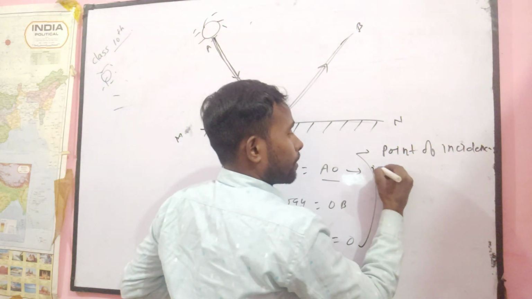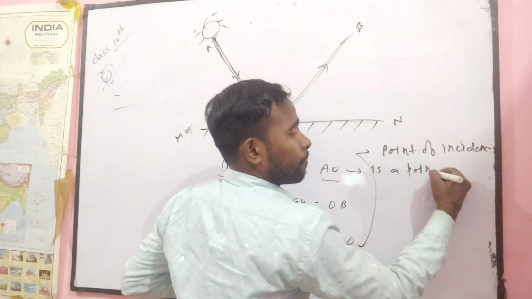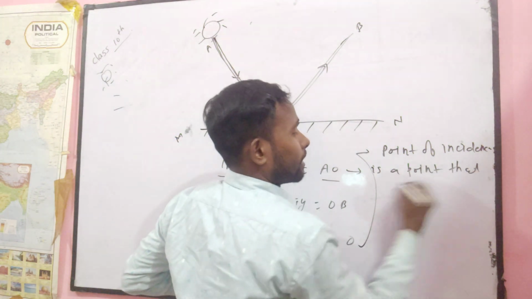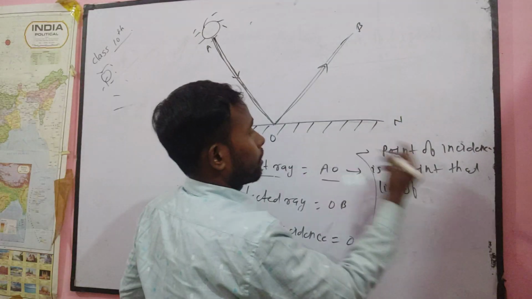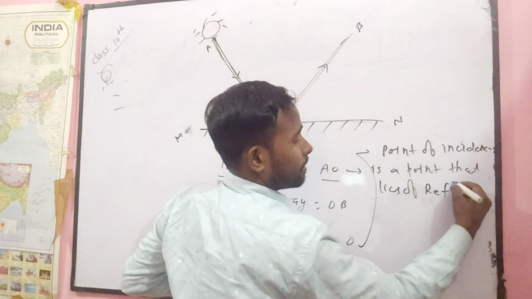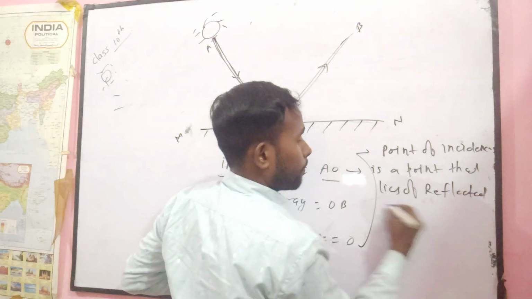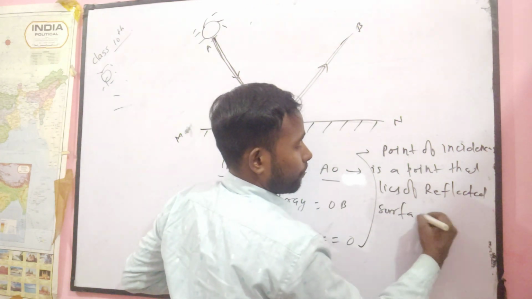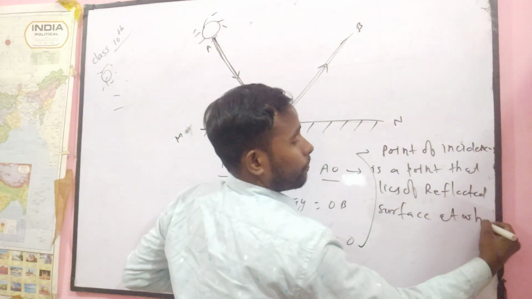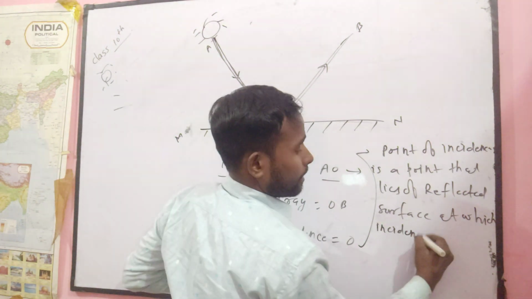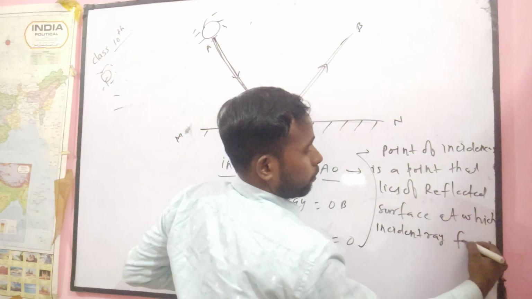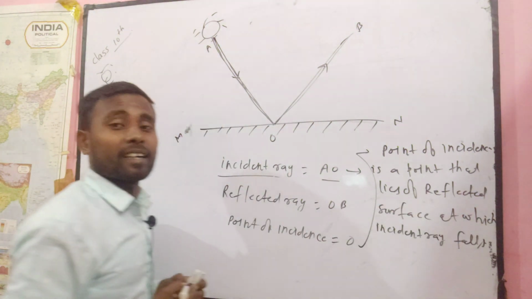Write here: point of incidence is a point that lies on the reflecting surface at which the incident ray falls.